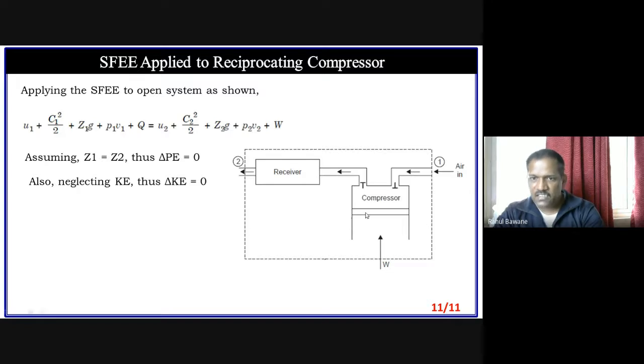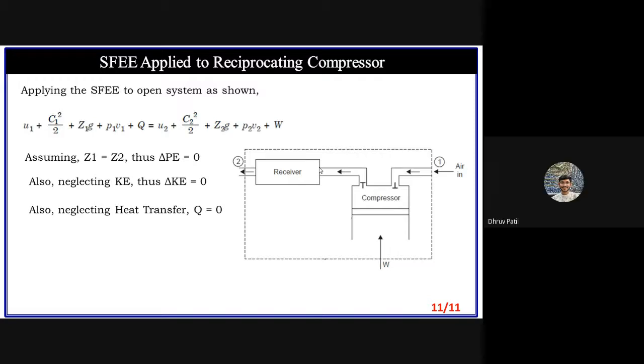So pressure rises, but the speed of flow during suction and during outlet is the same. That's why we can neglect kinetic energy. There may be a little bit of difference between suction flow velocity and outlet flow velocity, but we can neglect that change in kinetic energy because there is not so much appreciable difference at intake and outlet. So kinetic energy change is 0.